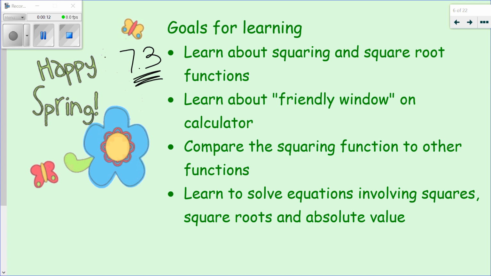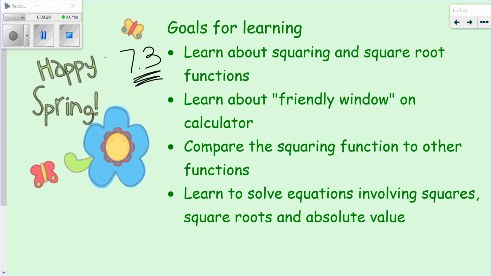For section 7.3, we're going to be learning about squaring and square roots, which you've come across before. We're going to learn about those in function form also. We're going to learn about a friendly window in our calculator. We might take care of that in class rather than in the video. And we're going to compare squaring functions to other types of functions.